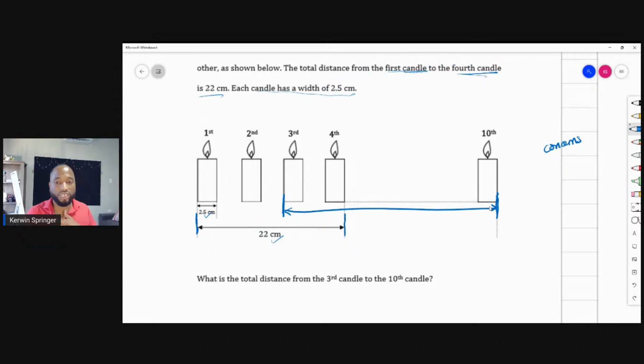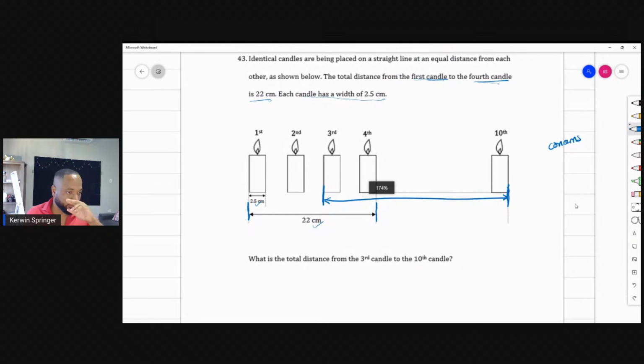All we need to do is find the spaces involved. Are you okay with that? So this is what I mean by the spaces involved. There are 3 spaces. But how many candles are there? There are 4 candles. I'm moving a little fast because people are hungry out here. This is 2.5, 2.5, and 2.5. So do you think you can find these spaces now?